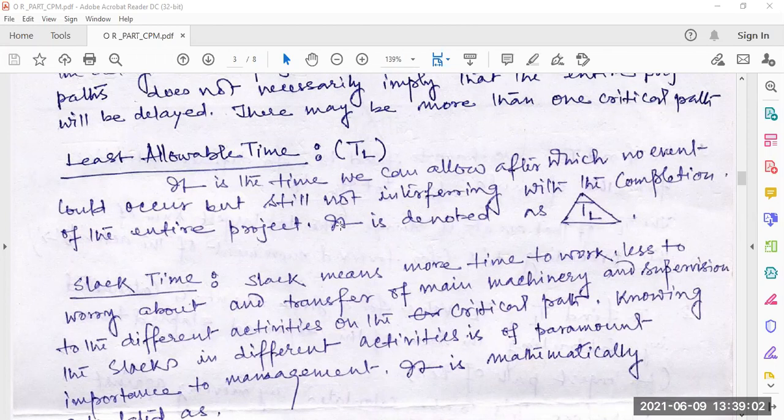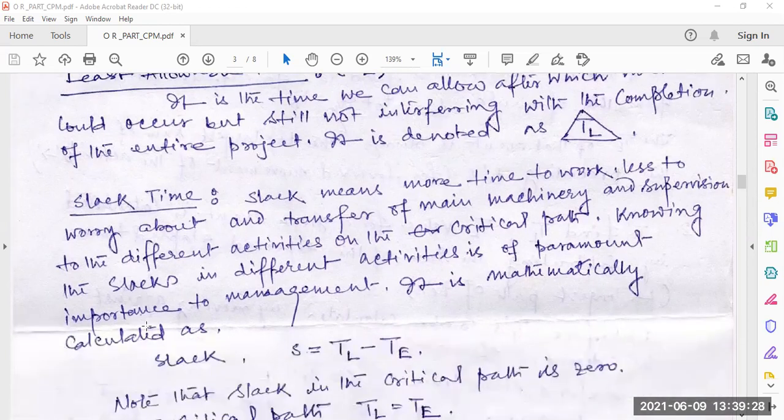This is called the least allowable time, TL. It is the time we can allow after which no event could occur but still not interfere with the completion of the entire project.